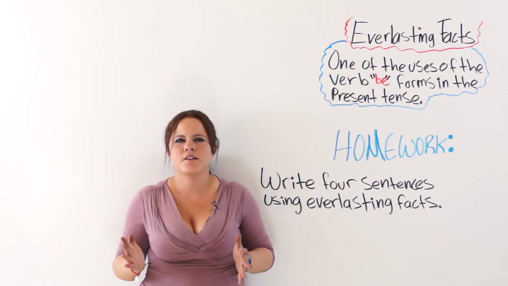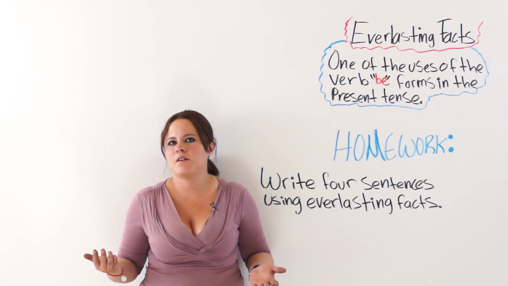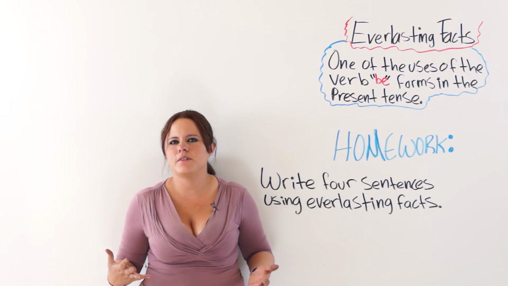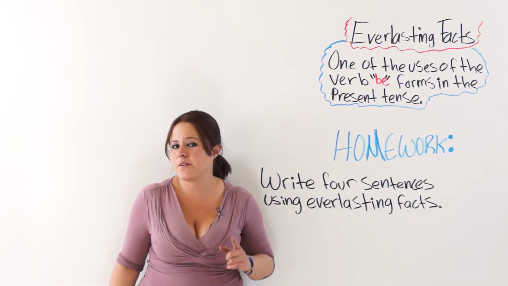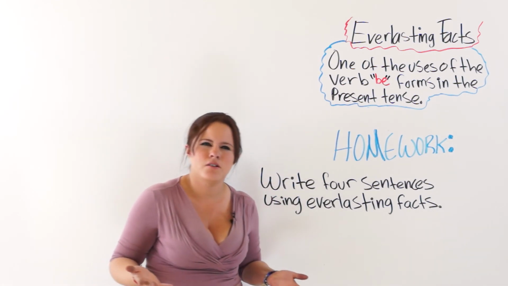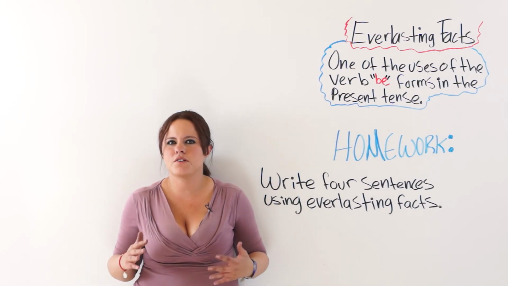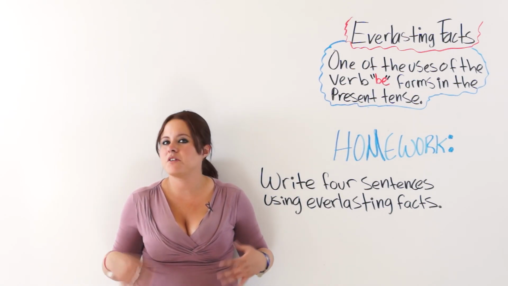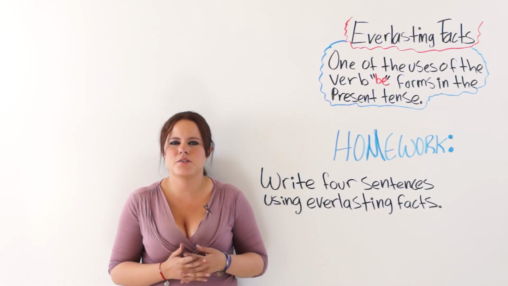When the facts are past, present, and will always be the same, they are called everlasting facts, and therefore you must use the present tense of the verb be. For example, what did you say her name is? You cannot say it was, because if you say it was, you would be saying that she probably changed her name, and that would be incorrect.